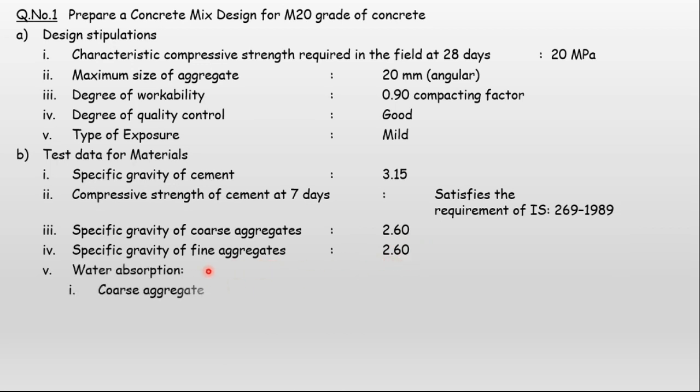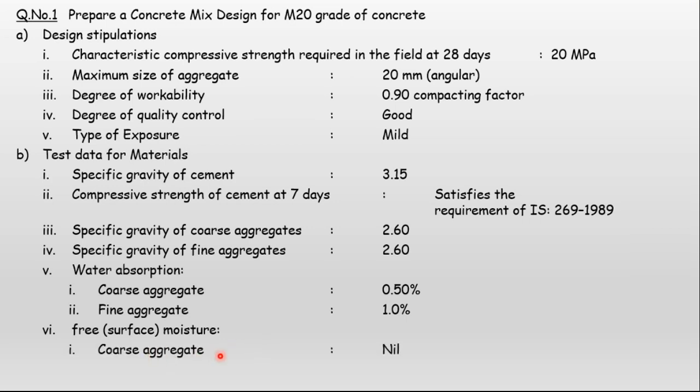Water absorption: coarse aggregate 0.5 percent and fine aggregate 1 percent. Free surface moisture present in the materials: coarse aggregate nil, and fine aggregate 2 percent.